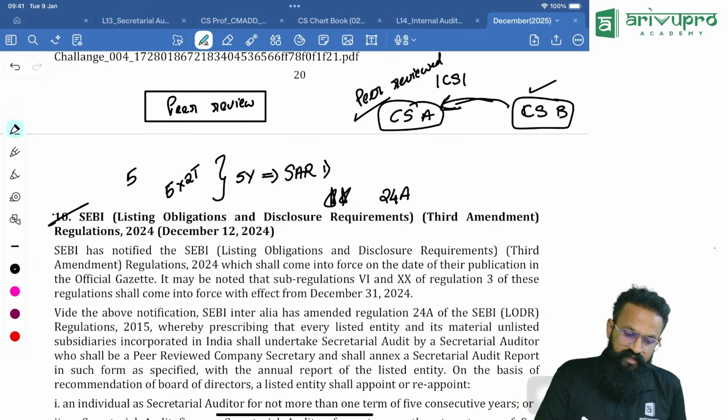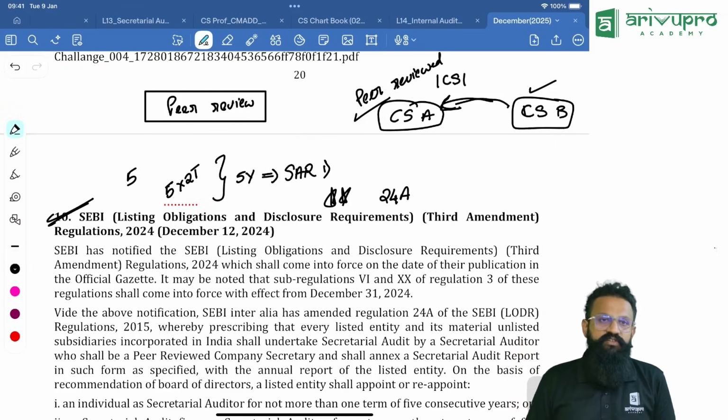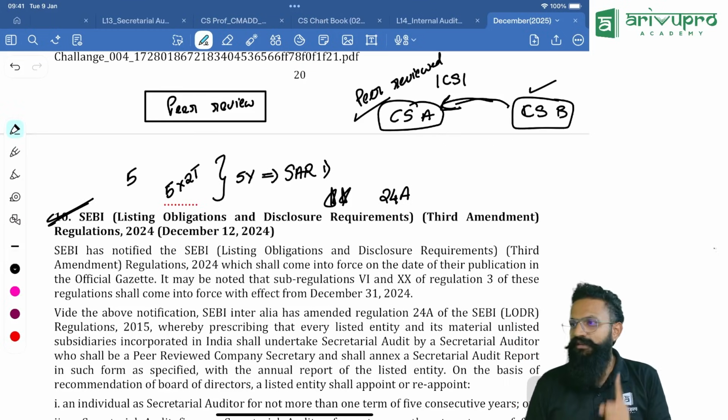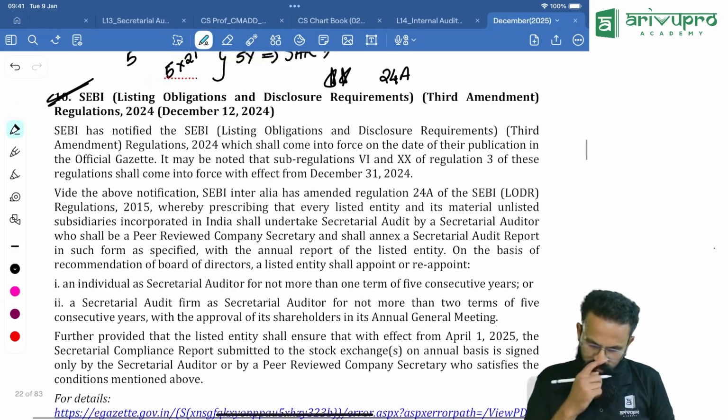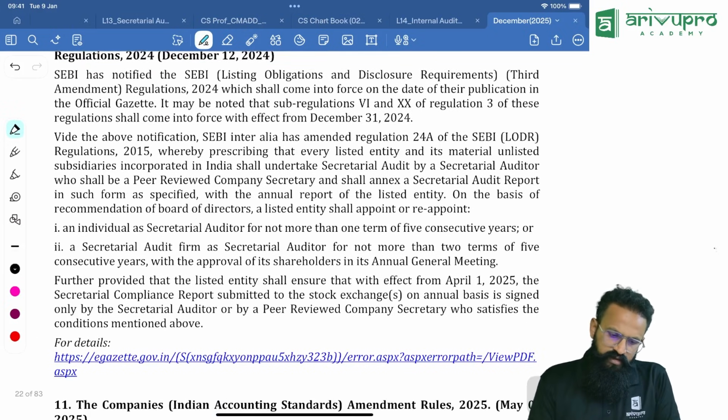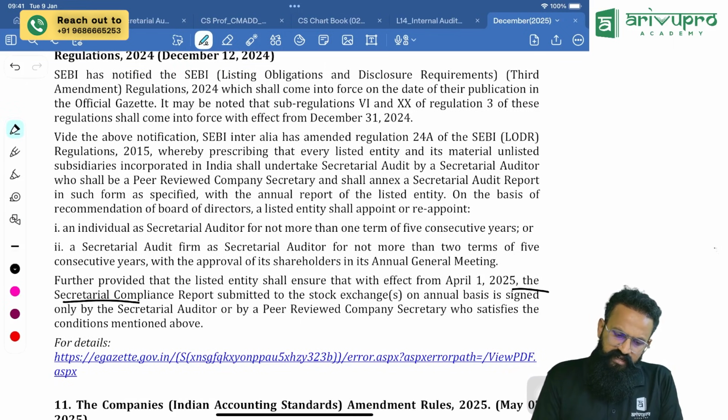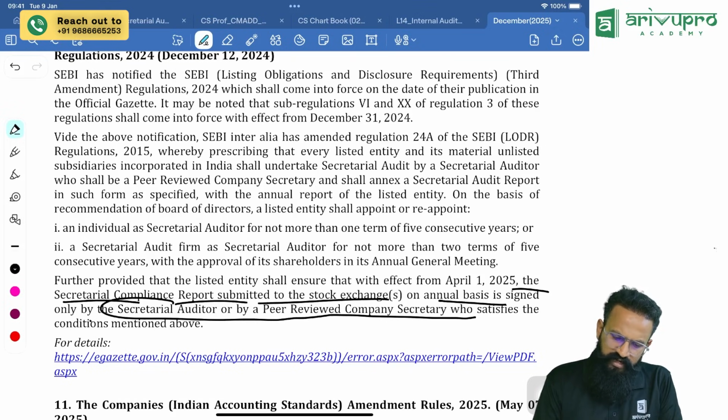And not only that, there is one more concept called secretarial compliance. In secretarial audit, you check all the laws applicable to the company. In secretarial compliance, you check only SEBI related laws. For the secretarial compliance report also there is an amendment. The secretarial compliance report submitted to the stock exchange on an annual basis is signed only by the secretarial auditor or by a peer-reviewed company secretary who satisfies the conditions.